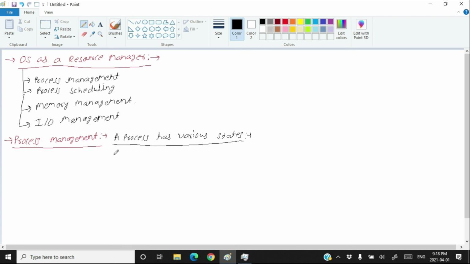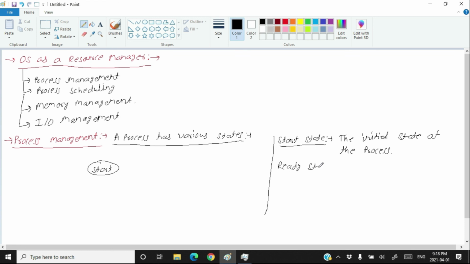In the first state, the process remains in the start state. The first state of the process is the start state. What do you mean by start state? I am writing here. This is the initial state of the process. Then you have the ready state.